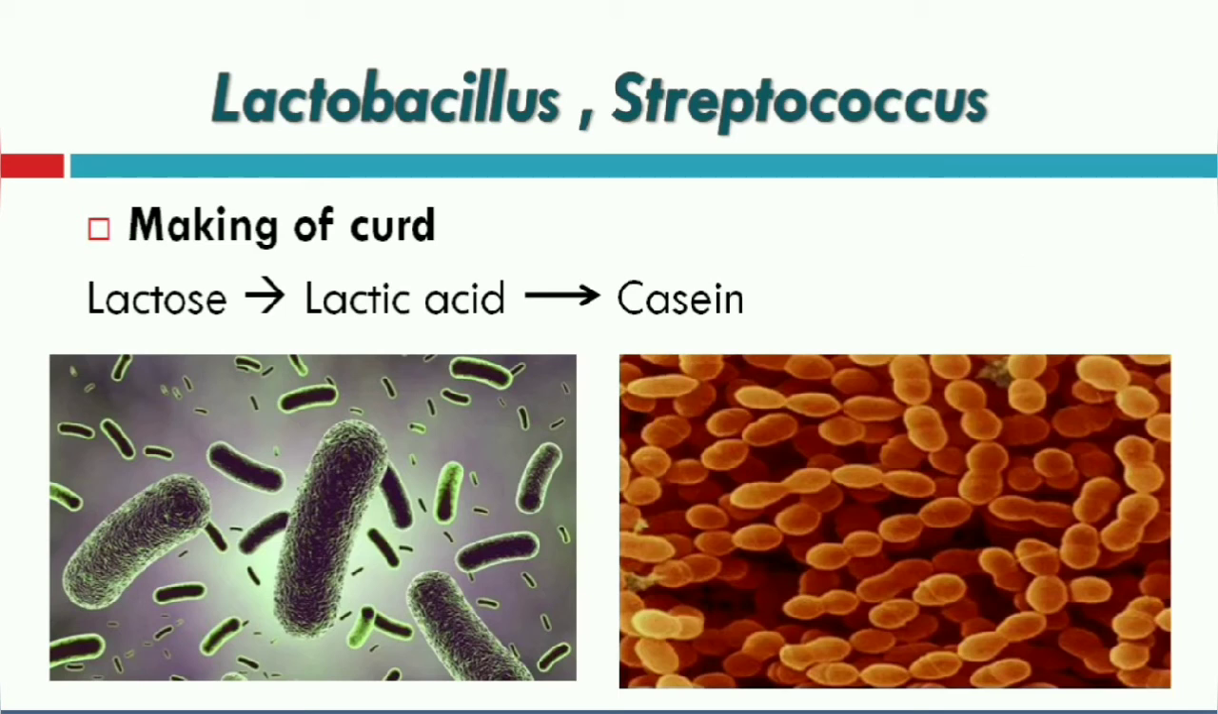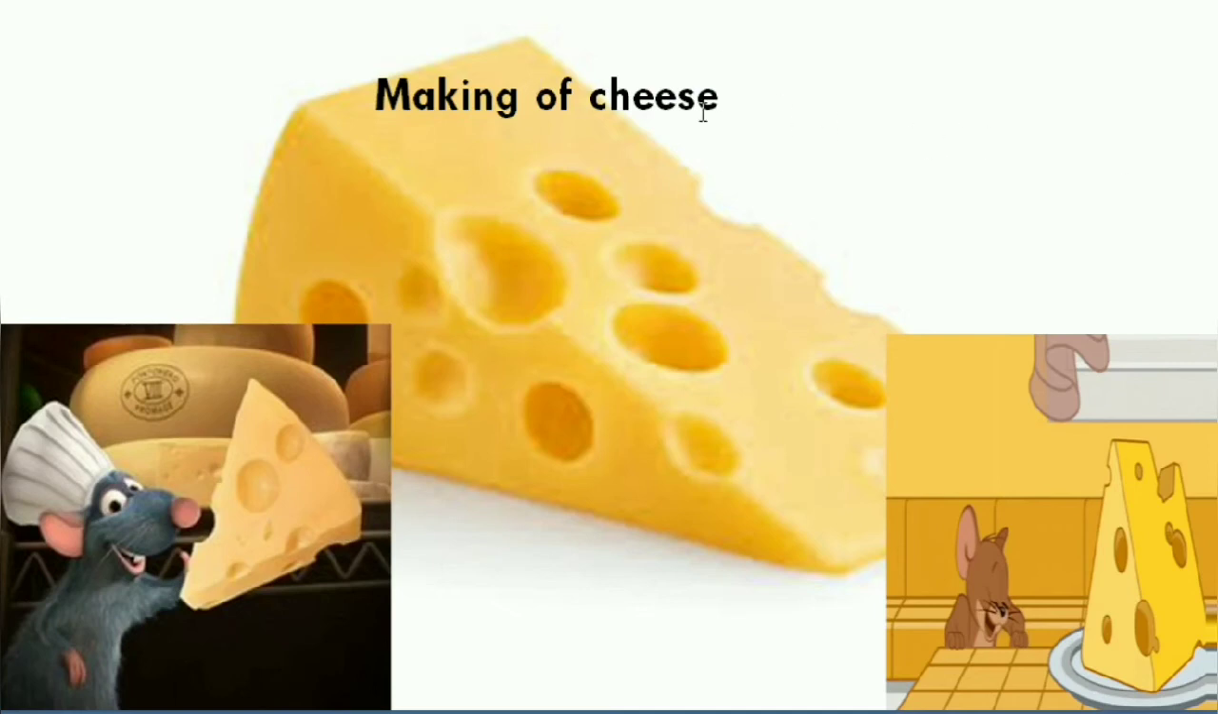Coming to the next milk product, cheese. Cheese is also one of the oldest food items in which microbes were used. You might have heard about different types of cheese names like mozzarella cheese, Swiss cheese, etc. Different types of cheeses are present.